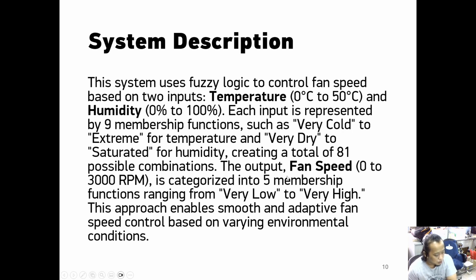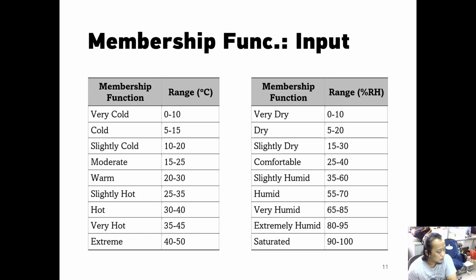The output fan speed is from 0 to 3000 rpm, and I categorize it into 5 membership functions ranging from very low to very high. I hope that this approach enables smooth and adaptive fan speed control based on varying environmental conditions.